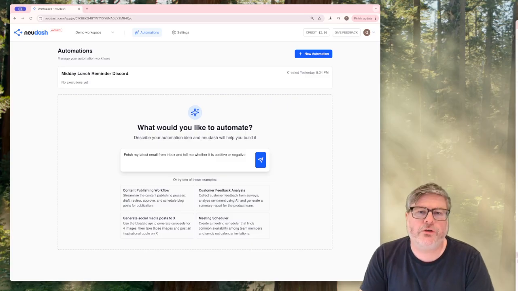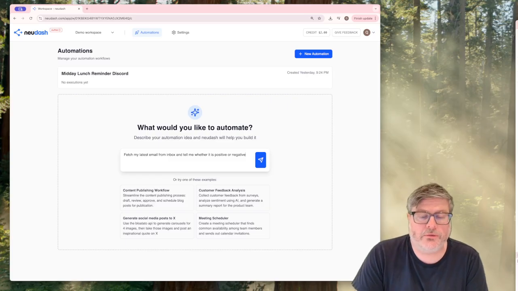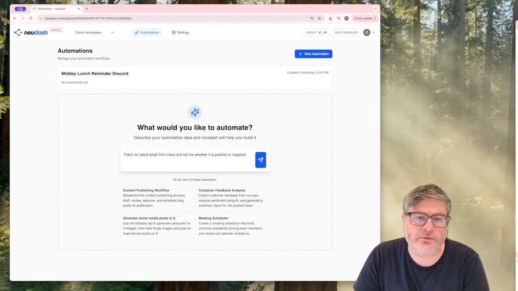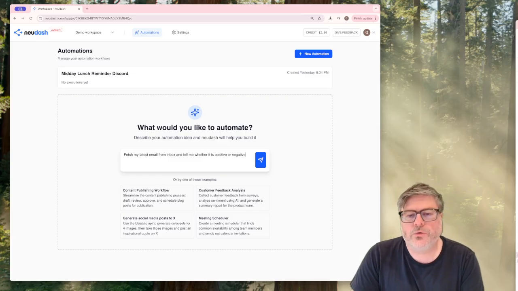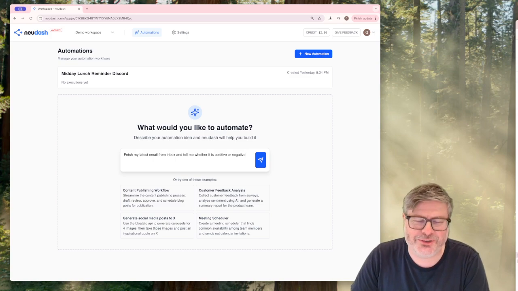So first we need to be able to connect to an inbox. What inbox would that be? That's the first question. The second one is we need to be able to authenticate with that system. And third, to do sentiment analysis, positive or negative. I'm not even sure what the system will do, so we'll just try and see what happens.